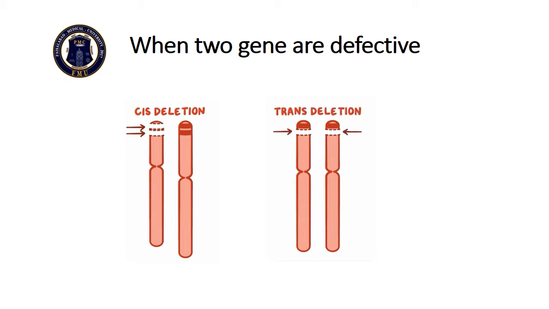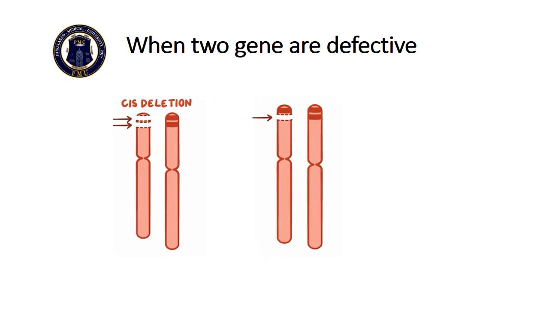We will see it one by one. First, as we have already known, it is an autosomal recessive disorder, which means both parents should carry the mutation. If one parent is normal and the other is carrying a cis deletion, then there will be no transmission of the disease. Suppose one parent has a cis deletion and the other parent has a single gene mutation. The possible genetic combination in the child will be 3 gene deletions, this one and this one. They will combine in the child and form the 3 gene deletion, which is HbH disease, and it is a severe condition.